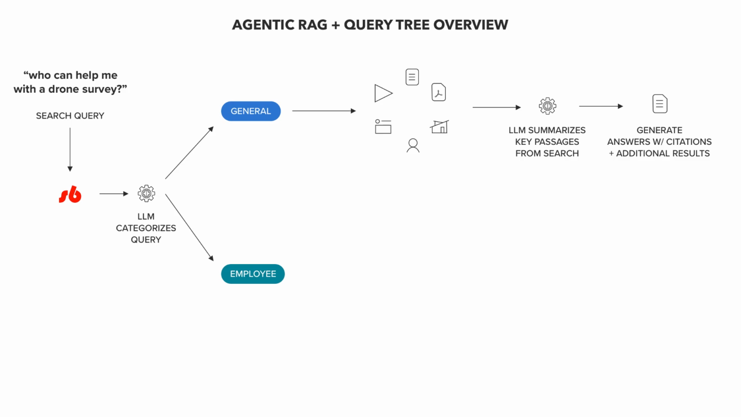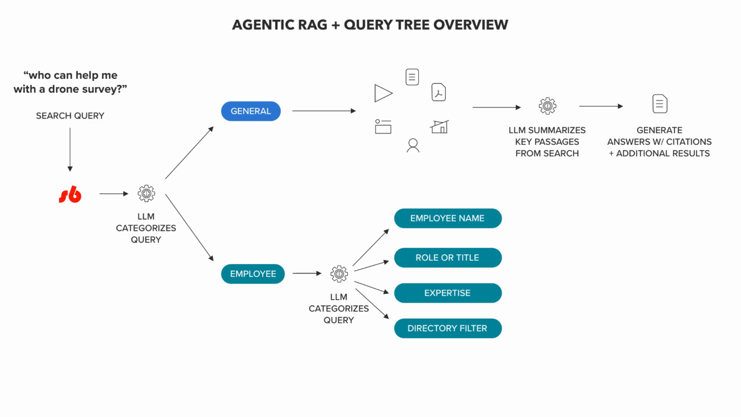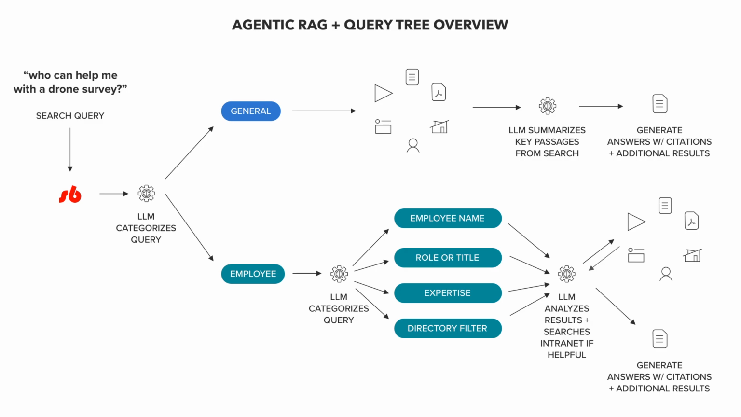So Synthesis tells the agent, great, you've got these tools at your disposal. Search by employee name, search role or title, search expertise, just do a directory filter. In the case of this query, who can help me with a drone survey, it's expertise. So it will search both employee profiles and intranet content in order to generate the best answer. If the results aren't strong enough, it loops and tries another approach. It keeps going until it finds an answer it's confident in. So you're giving the AI tools, knowledge, and a goal, and it uses its reasoning to help navigate you to the right answer. This is how advanced employee search works, and this is why it's called agentic RAG.